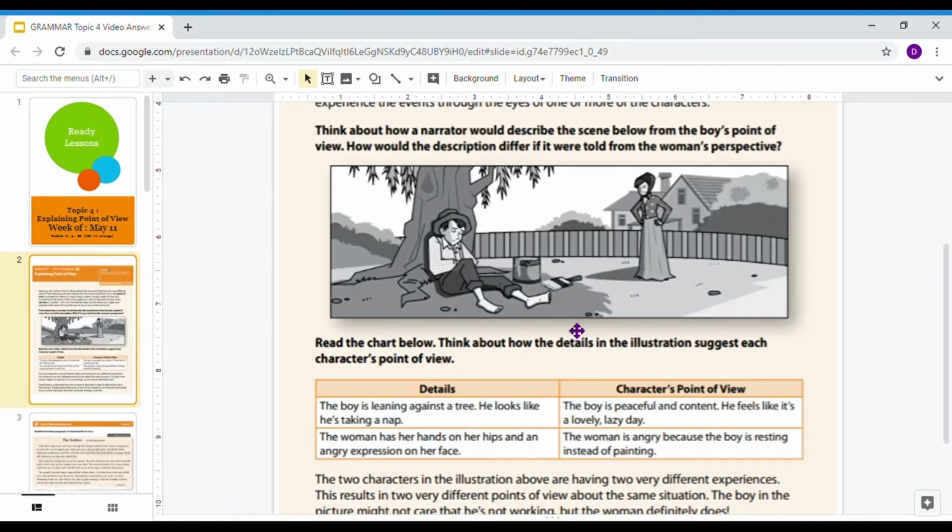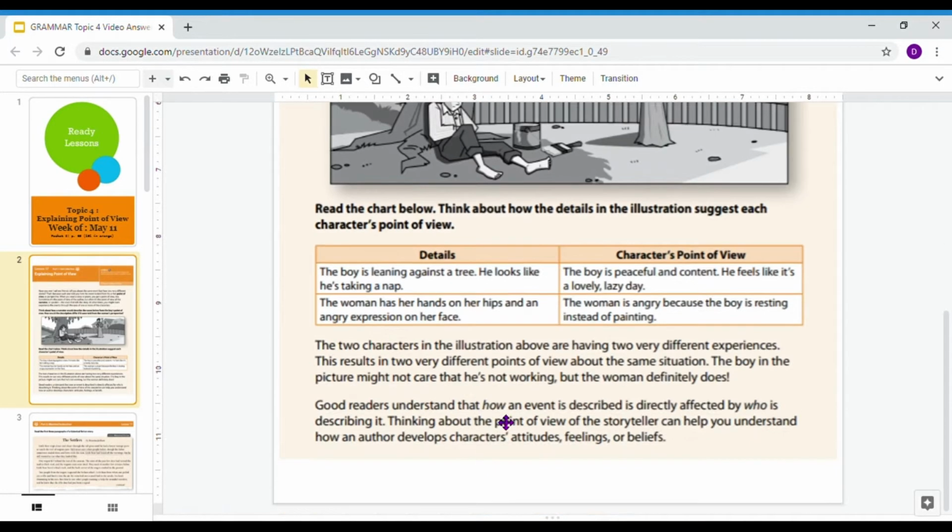I'm unsure what he's supposed to be painting. Then it says, the two characters in the illustration above are having two very different experiences. This results in two very different points of view about the same situation. The boy in the picture might not care that he's not working, but that lady definitely does care.